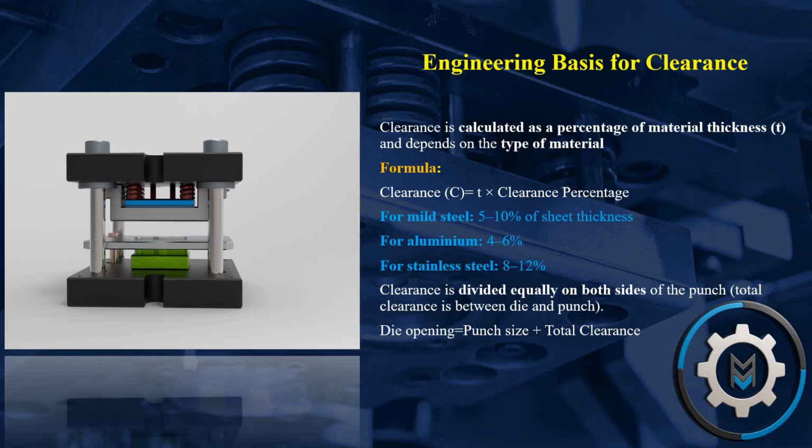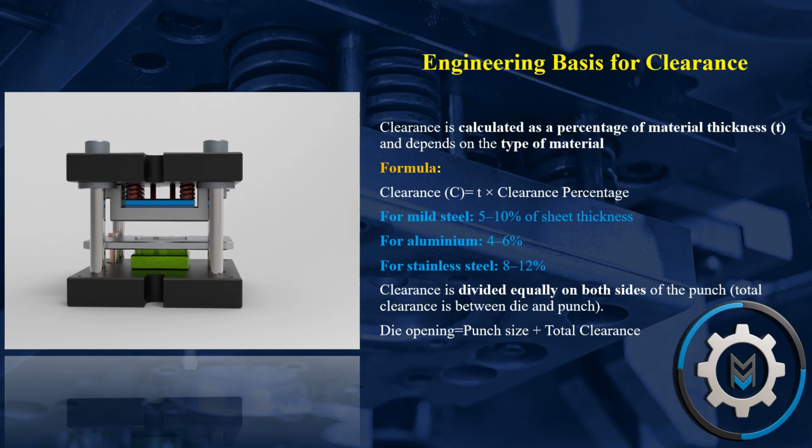Engineering basis for clearance. Clearance is calculated as a percentage of material thickness, T, and depends on the type of material. Formula: Clearance, C, equals T times clearance percentage. For mild steel, 5 to 10% of sheet thickness. For aluminum, 4 to 6%. For stainless steel, 8 to 12%.